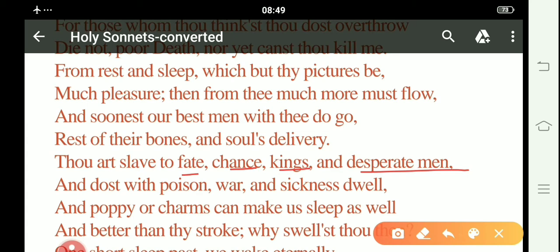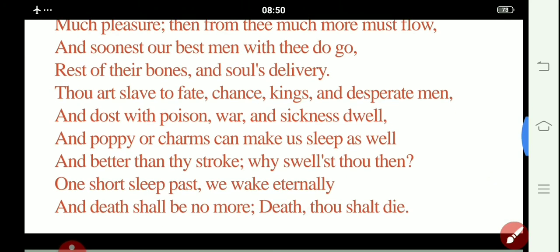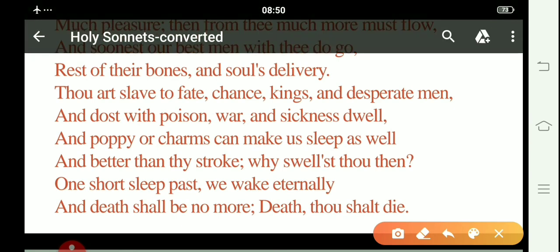Next, the speaker points out that "and thus with poison, war, and sickness dwell." So here the poet says that death is also associated with poison, war, and illness. Death, you shouldn't be proud as you are associated with poison, war, and sickness dwell. With illness, of course.